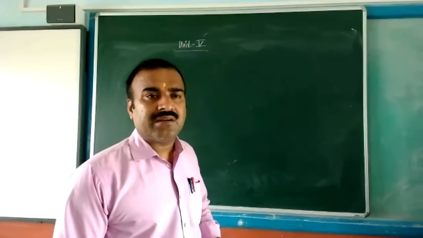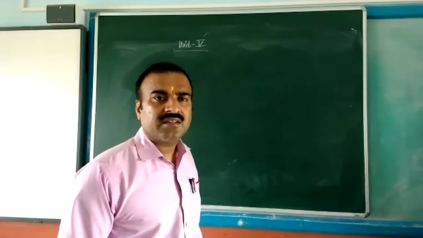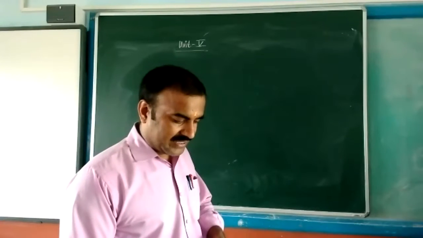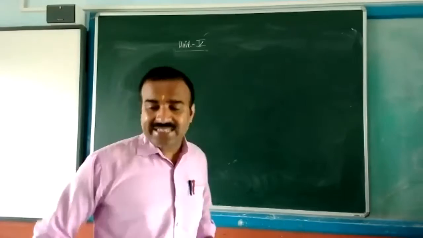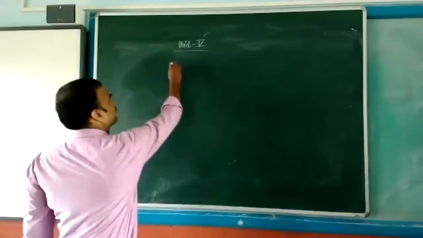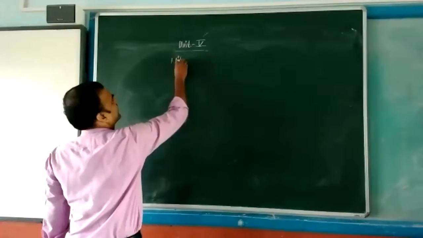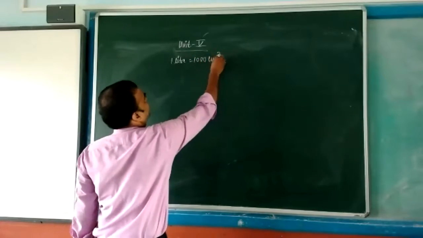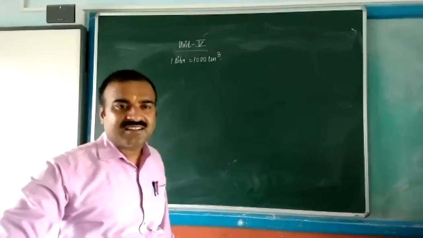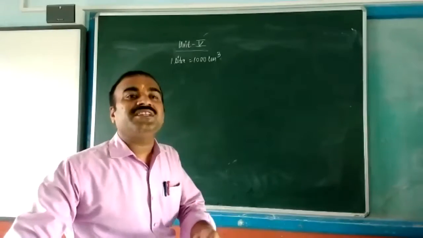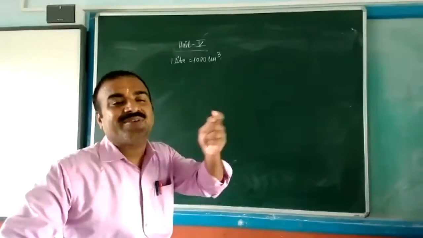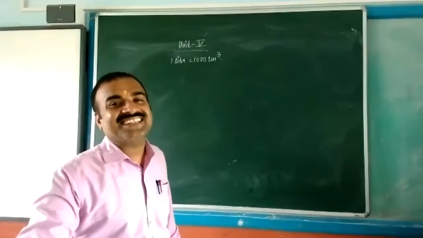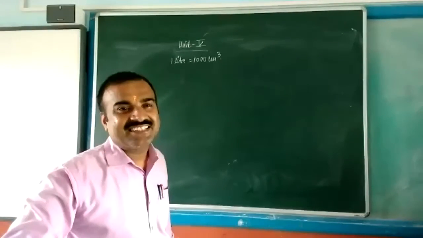1 liter is equal to 1000 centimeter cube. What is the problem with this one? Sir, how is it derived? This one you are asking for? 1 liter equal to this thing. What is the problem? Just tell me a single word. Then where is the problem? It's a very easy concept. In class 6, 7, we have studied these things.